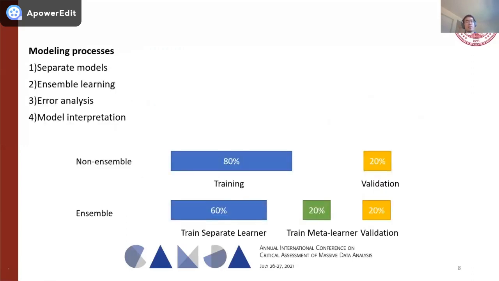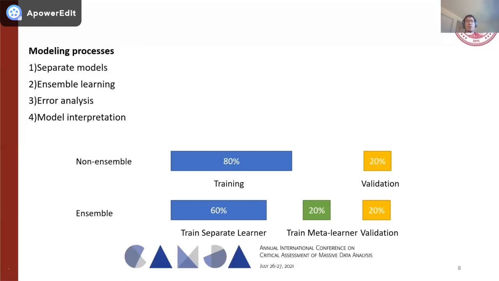And furthermore, in the modeling processes, I'm going to introduce 4 steps: the development of separate models, the development of the ensemble learning model, the error analysis, and finally, the model interpretation. But before we talk about the separate models and ensemble learning models, firstly, I will briefly introduce the 2 protocols we use in the modeling process: the non-ensemble learning model and the ensemble learning model.